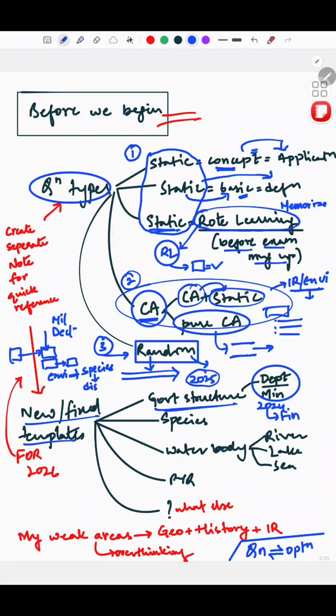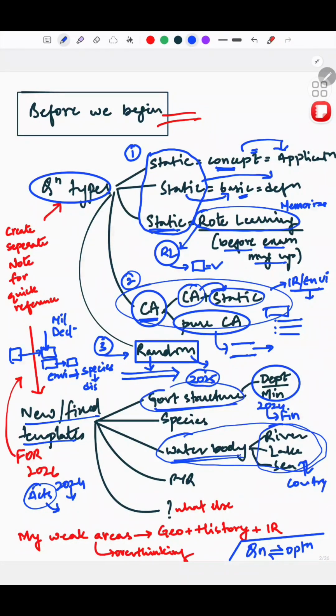Okay, if you look at acts, there was a question in 2024 that dealt with the Passports Act and Official Secrets Act. I don't remember the exact question, but if you're familiar with the 2024 paper, you will remember what I'm trying to point at. Then there are water bodies, river, lake, sea, and they'll map it with country. This is a specific template, you should be familiar with this. Species also, and then previous year questions, they're asking previous year questions directly. So that is also now becoming a template.